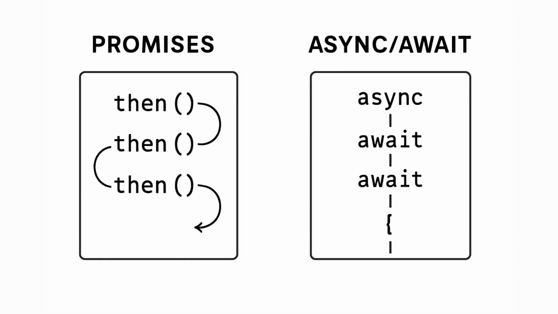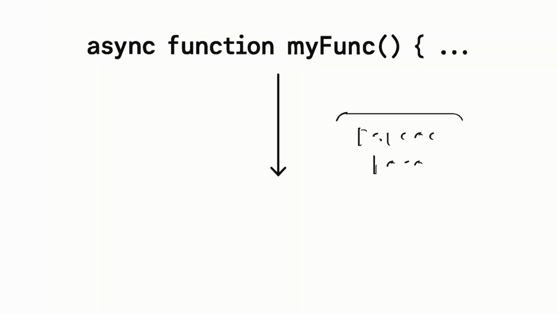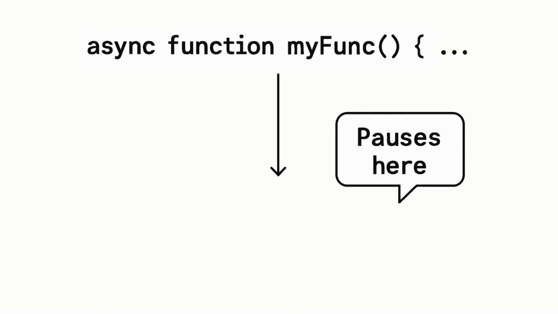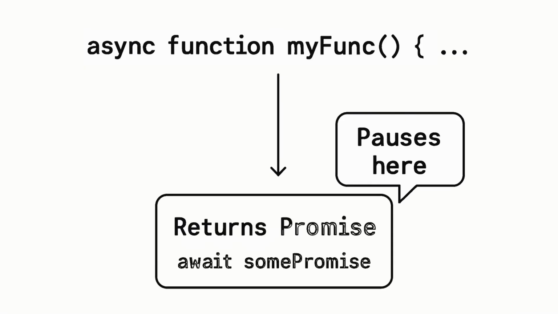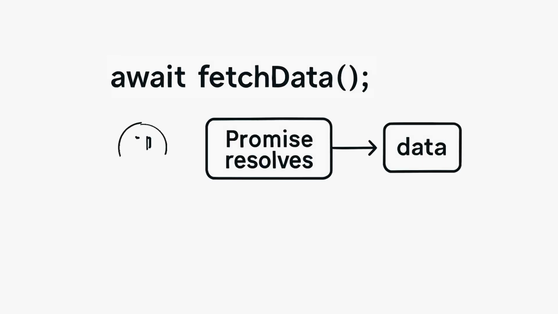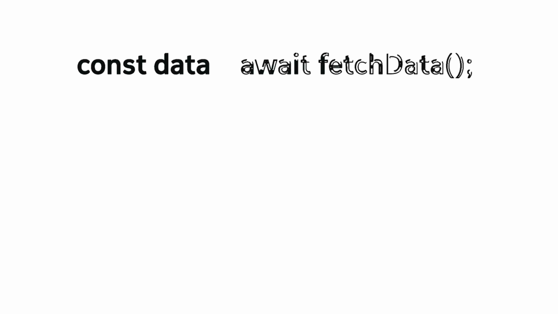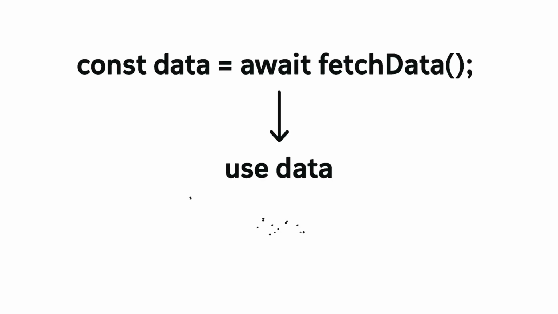Here's the basic idea. When you mark a function with the keyword async, that function will always return a promise. Inside that function, when you put await in front of a promise, JavaScript pauses in that function until the promise settles. Then it gives you the resolved value. So instead of chaining then all over the place, you can write const data equals await fetchData, and then just use data on the next line.